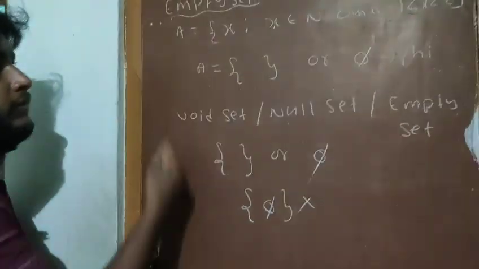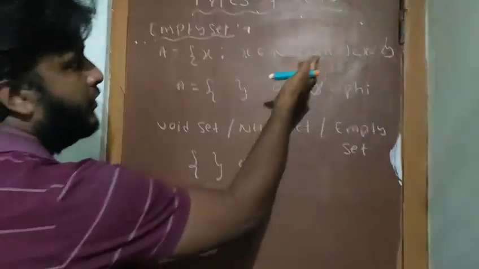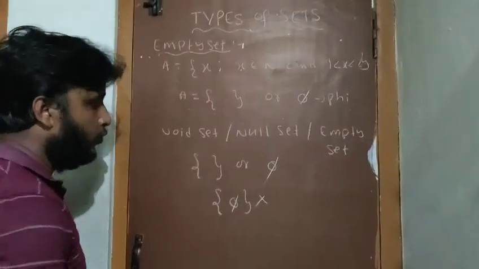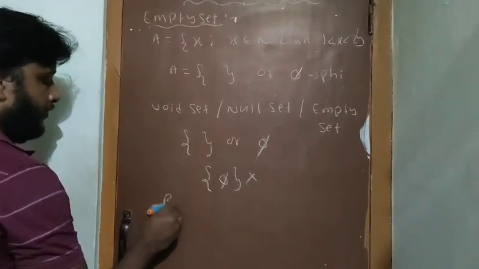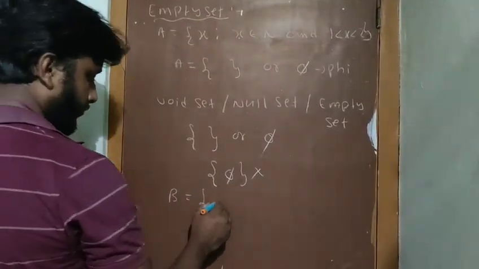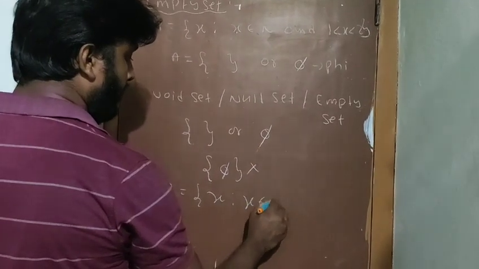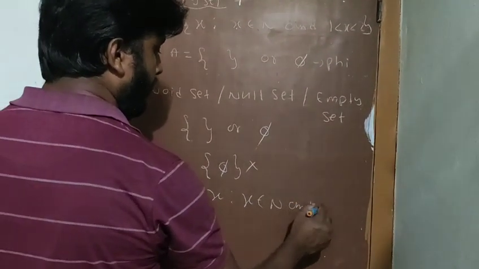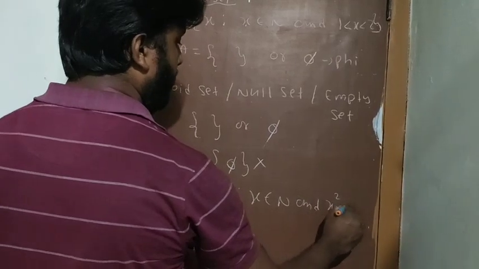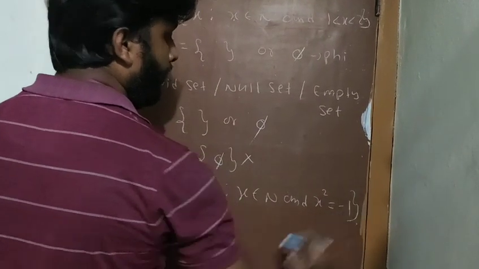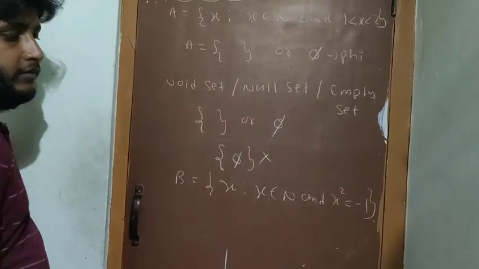Here is the example: x such that x belongs to N and 1 is less than x is less than 2. Otherwise we can take B equal to x such that x belongs to the natural numbers and x square equal to minus 1. Is it possible?